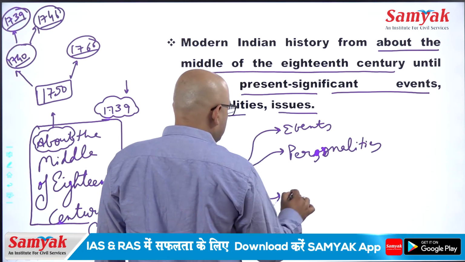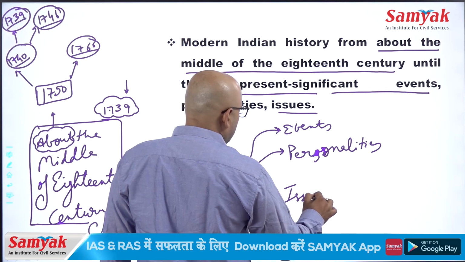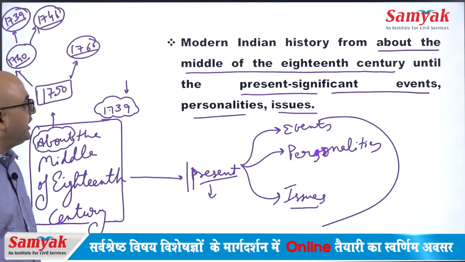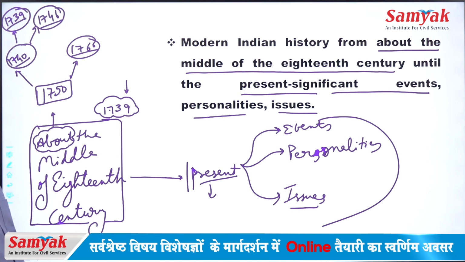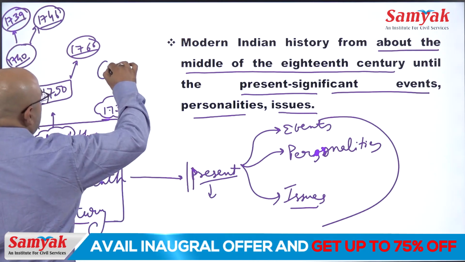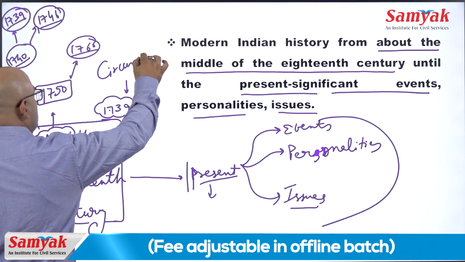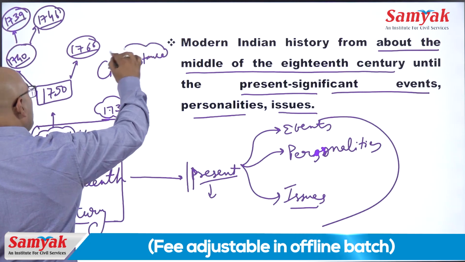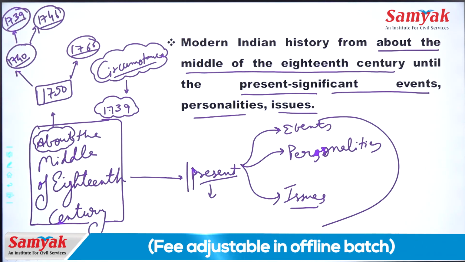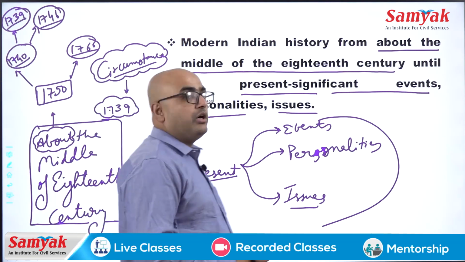And the issues mean the Indian national movement and whatever issues were present in Indian culture and Indian society mainly. And here in modern Indian history: why the fight was there, why the 1857 revolt was there, what was the issue of Tipu Sultan and all. Therefore, what were the circumstances till 1739, you are going to start with it. And not only that, we are going to start with this scenario, from where our modern history begins and from where UPSC is going to ask the questions.